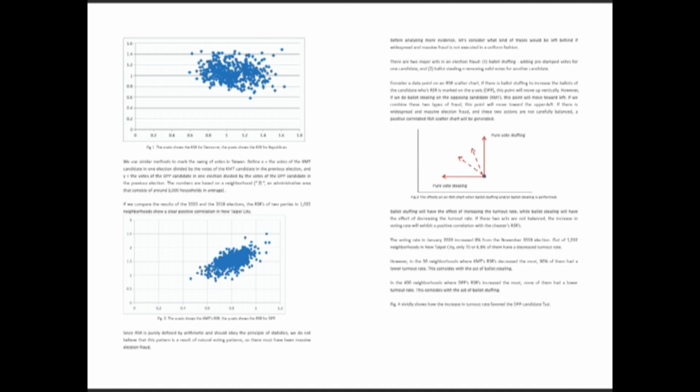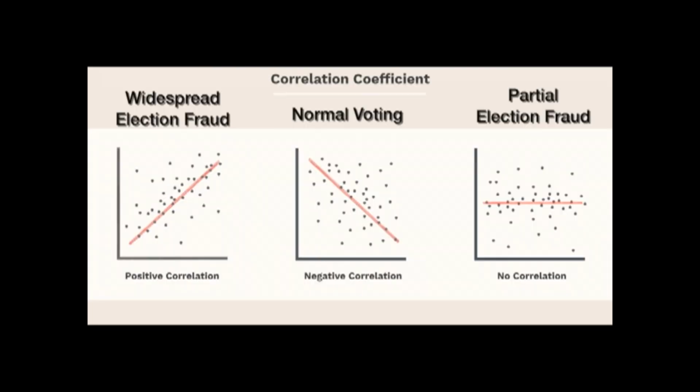Okay, these are the next 2 pages. The first graph is the US presidential elections for the past 40 years. The next one is New Taipei City. The last one is a graph explaining how to understand what these graphs mean. Okay, so for the purpose of understanding the graphs in these 2 papers, I presented 3 types of graphs that can help the viewer understand quickly what they mean.